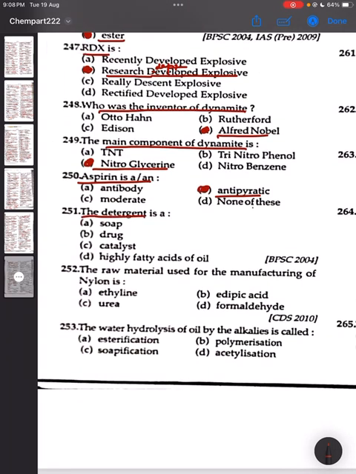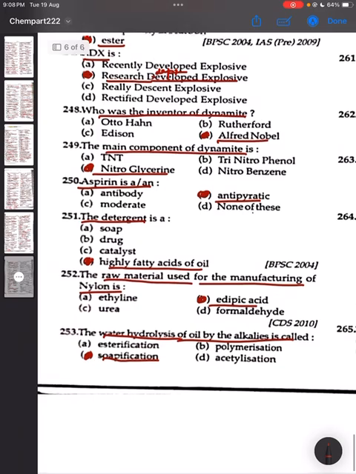Detergent is a salt of a highly fatty acid or oil. The raw material used for manufacturing of nylon is adipic acid, option B. 253. The alkaline hydrolysis of oil is called saponification.